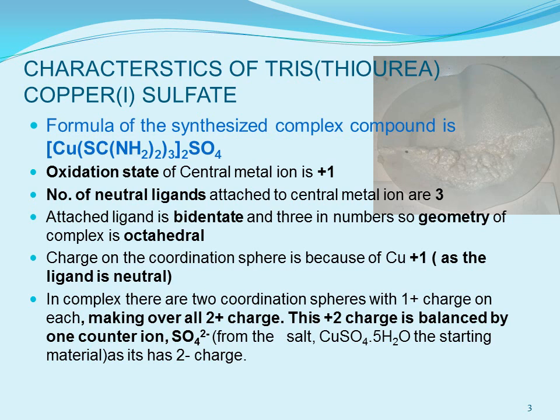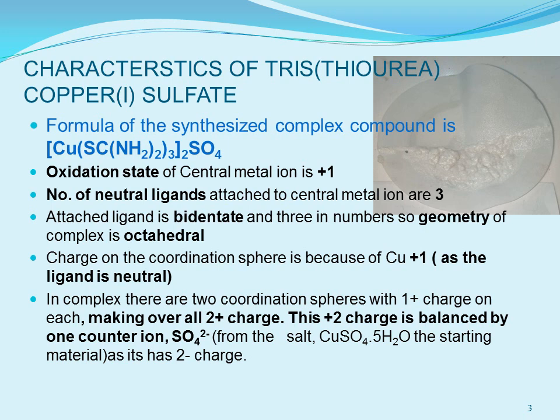Before starting the experiment, let's have a look at the characteristics of tris-thiourea copper 1 sulfate. The formula of the complex to be synthesized is written here, with two coordination spheres, in which copper is the central metal while 3 thiourea ligands are attached to the central metal ion.